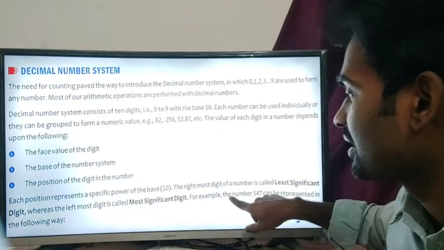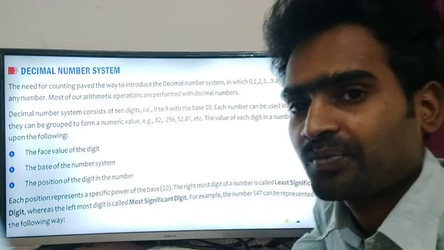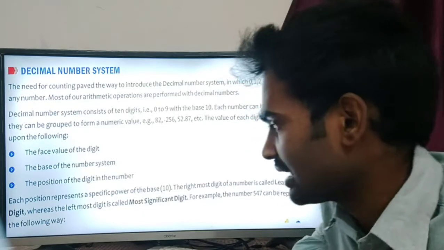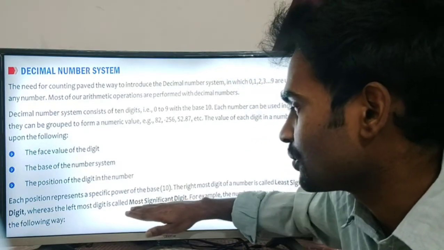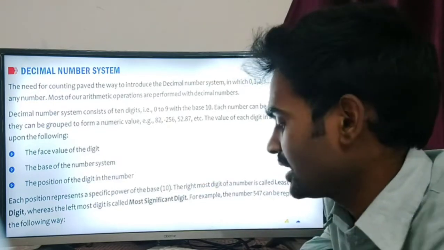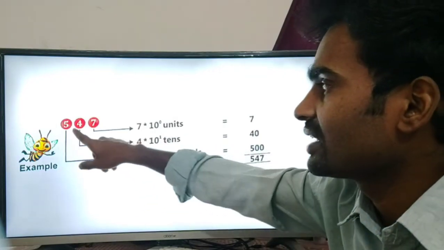For example, the number 547 can be represented the following way. I will show you what the most significant digit and the least significant digit are. Clear? So here we go. We have given an example.